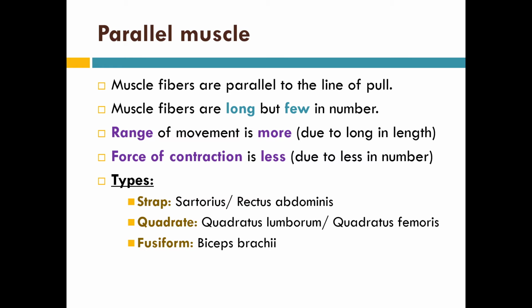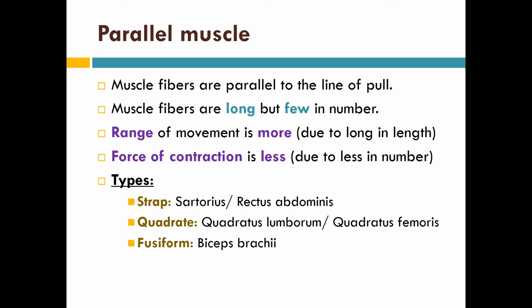Parallel muscle. In the case of parallel muscle, the muscle fibers are parallel to the line of pull. Muscle fibers are long but fewer in number. As the muscle fibers are long, the range of movement is more. But as the number of fibers is less, the force of contraction is less.